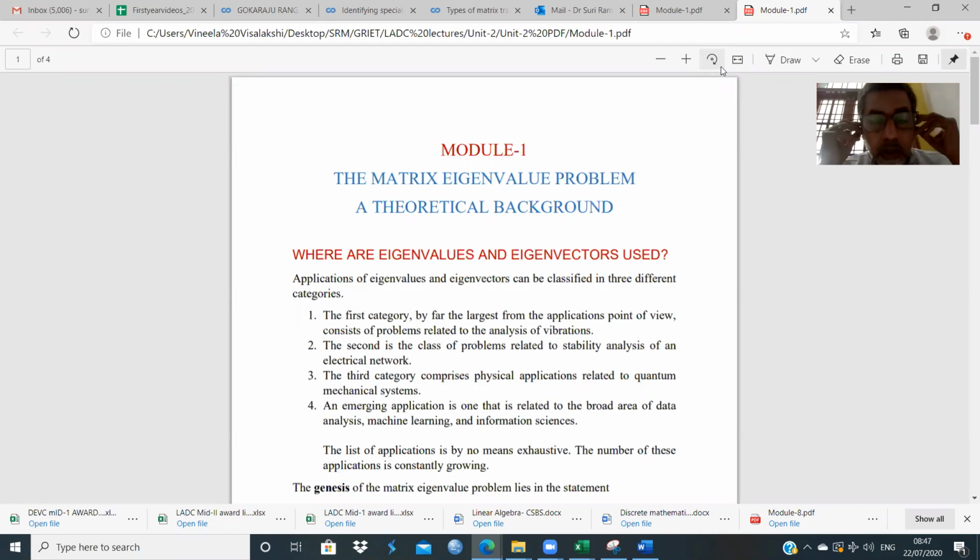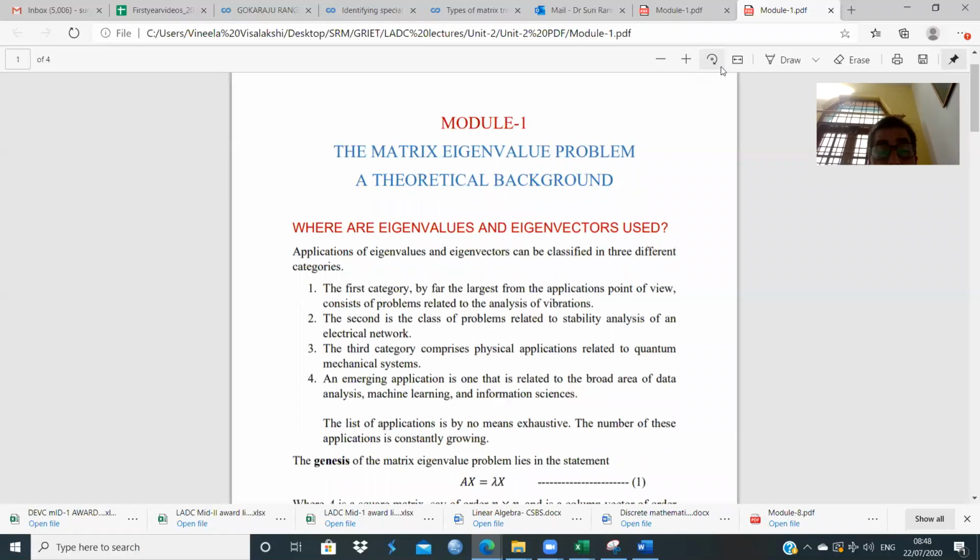One of the key concepts in linear algebra is the matrix eigenvalue problem. Now, this particular situation arises in many applications, like in the analysis of vibrations, stability of electrical circuits, in quantum mechanics, and an emerging application area is in data science, machine learning, and information sciences. The applications of the eigenvalue problem have been growing steadily day to day.